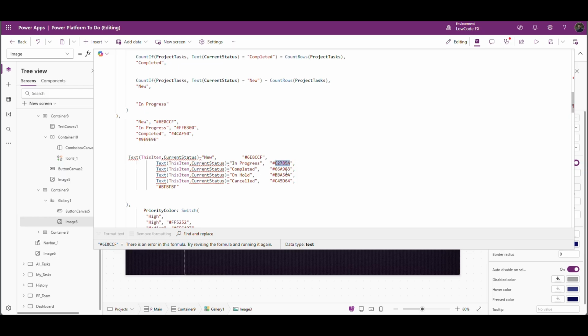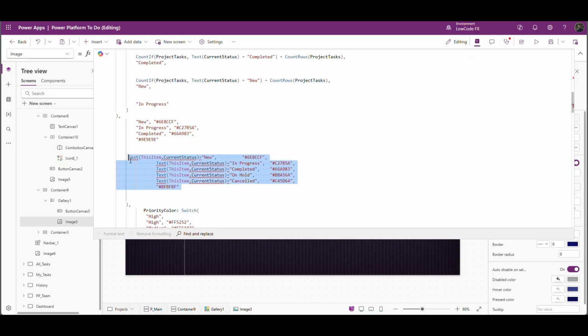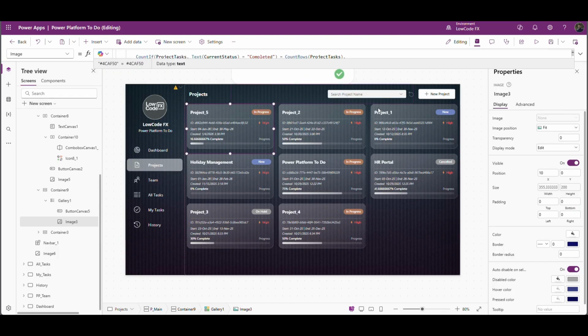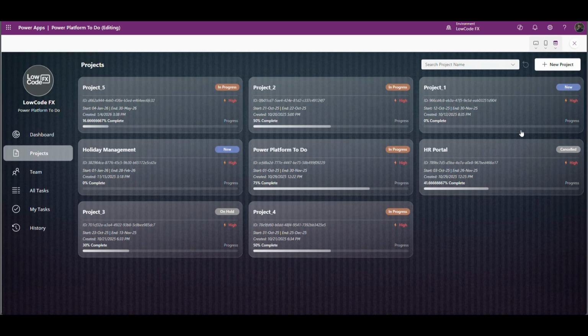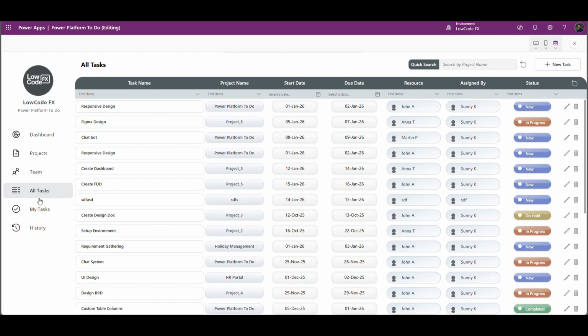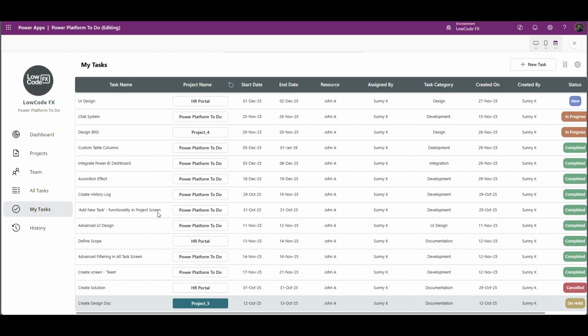Then this is in progress, copy this, old, oh, completed one, and for these two it's gray, so we are good with gray. Yeah, perfect. Yes, so this is as per our standard color combinations what we have in all tasks and my tasks.